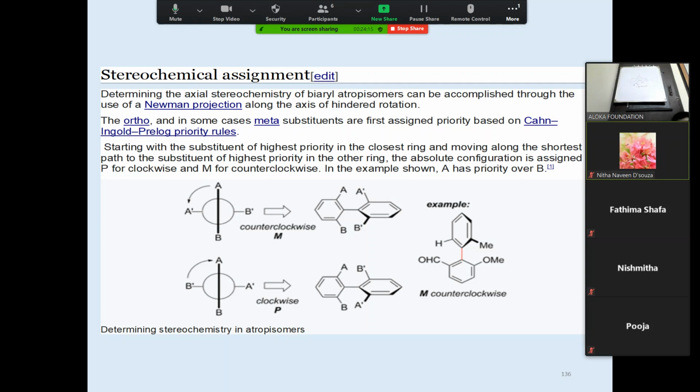How do you assign P and M? You have to take a Newman projection. First the A and B substituents, then the back ring, A dash and B dash. Top and bottom, right and left, and you go across and see the priority. Depending upon the Cahn-Ingold-Prelog method, you should use that method for giving the priority. If the priority goes in the counterclockwise direction, it is the M configuration, and if it is the clockwise direction, it is P. This is how you can determine it.